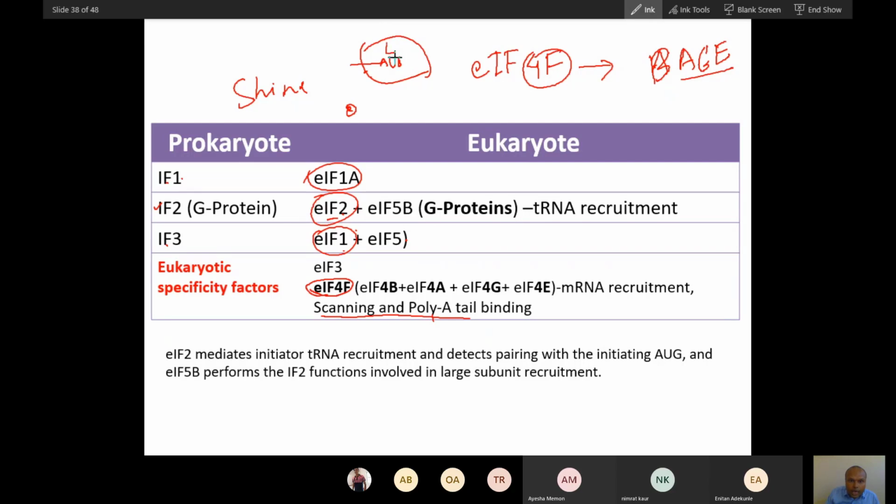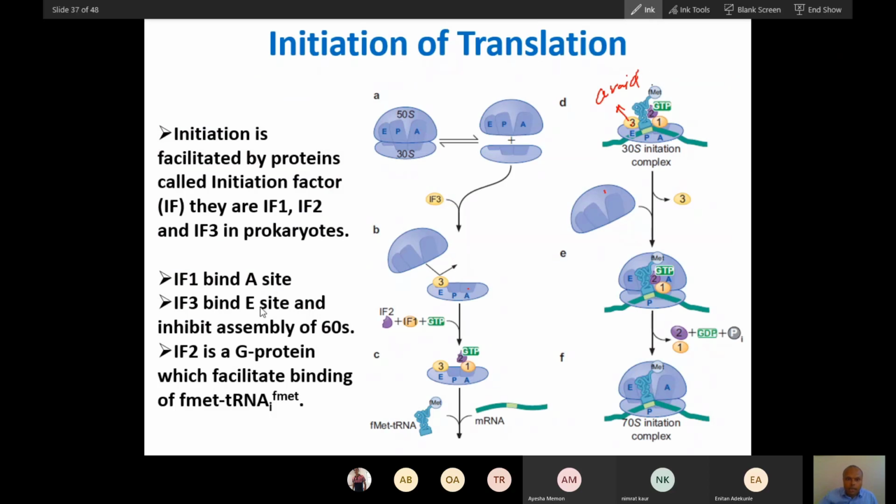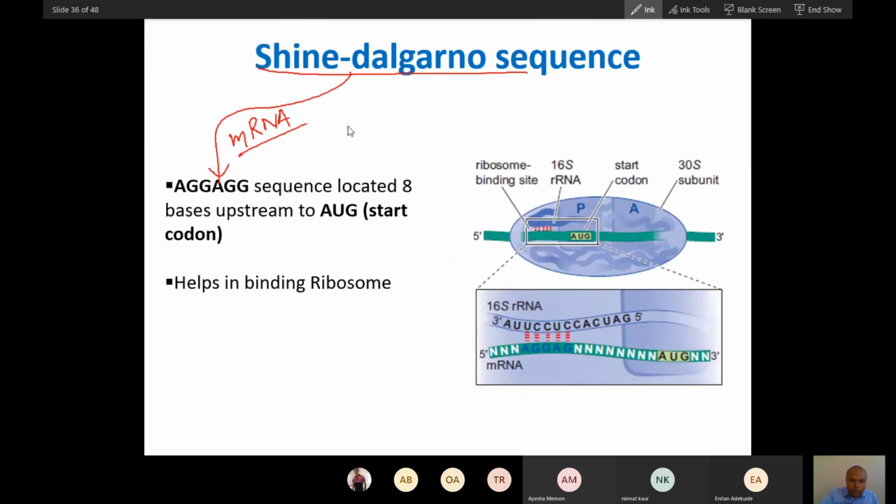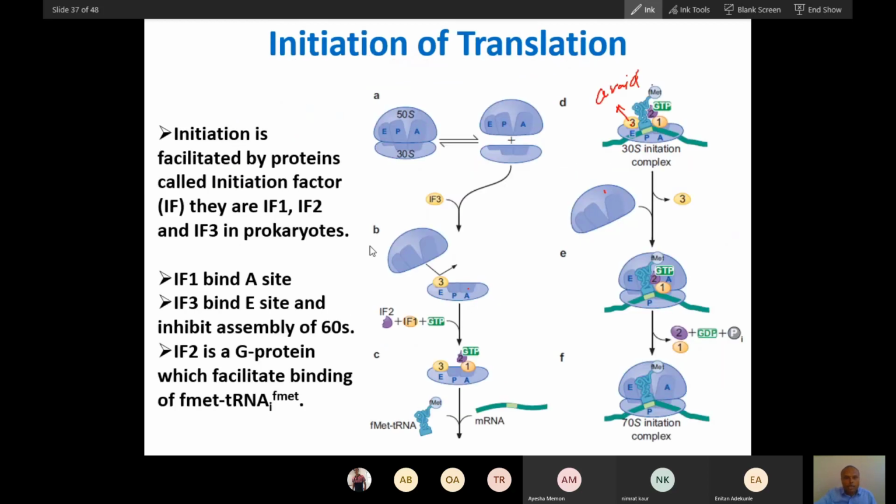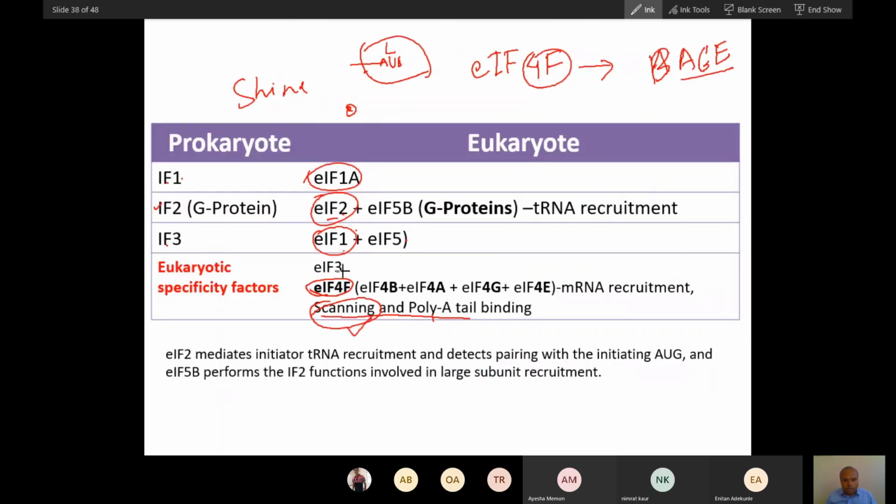Wherever it fits with the tRNA, it will stay and then protein translation begins. So scanning is the property in eukaryotes. The basic difference between eukaryotic and prokaryotic initiation is that here it begins with the binding of the Shine-Dalgarno sequence, while this begins with scanning. This is the most basic difference.